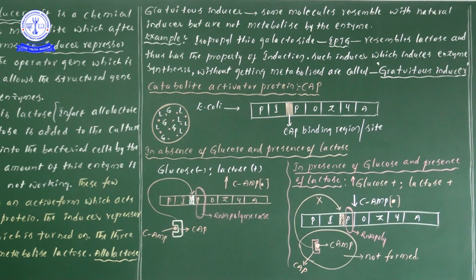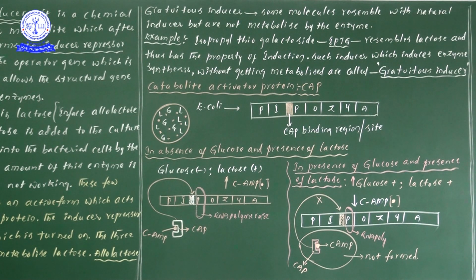Until the entire glucose is completed, glucose is absorbed by the E. coli. Once the glucose levels are depleted, listen carefully, only then does E. coli absorb the lactose.